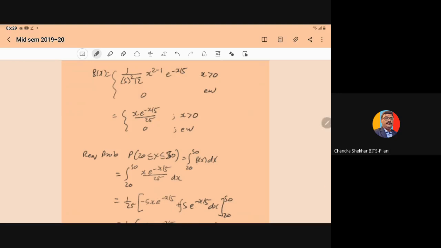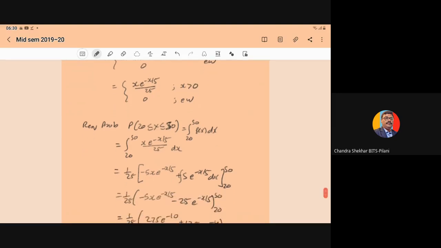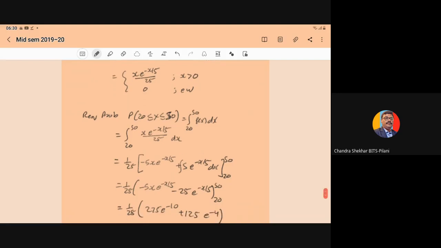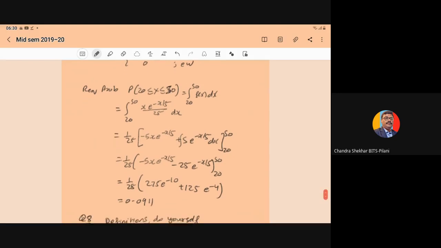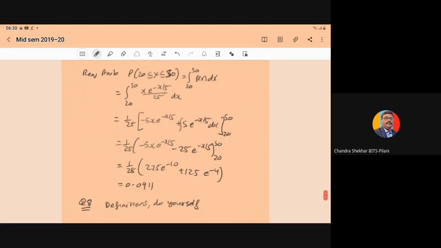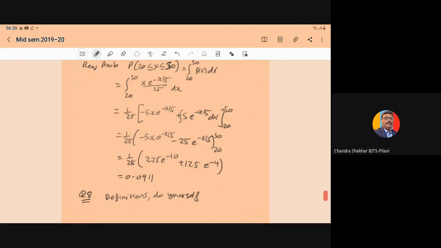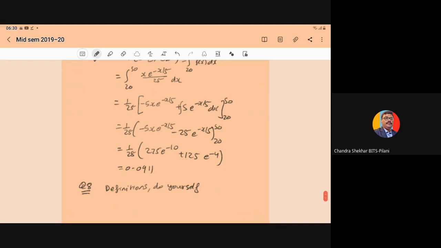Now in the question they have asked what is the probability that a person has to travel at least 20 and at most 50 kilometers for the second restaurant. So probability x in the interval 20 to 50. Since it is a continuous random variable, it will become the integration from 20 to 50 of f(x) dx. You put the value of f(x), x e to the power minus x upon 5 upon 25, into dx. Just integrate by parts and put the upper limit and lower limit, you will get the required probability as 0.0911.